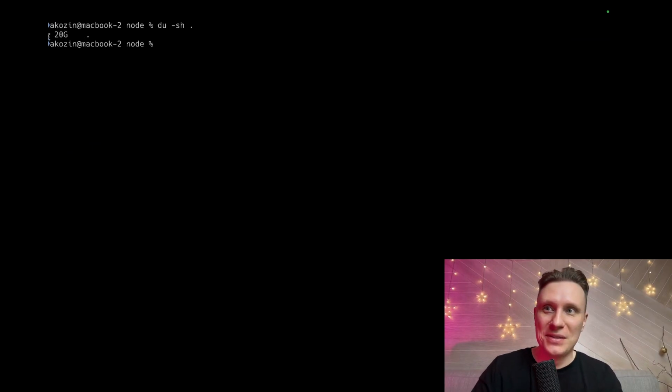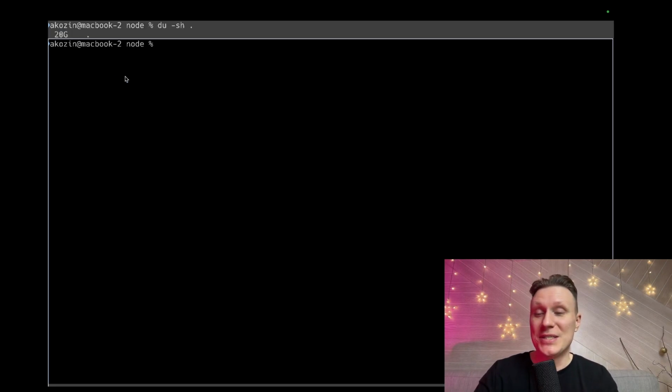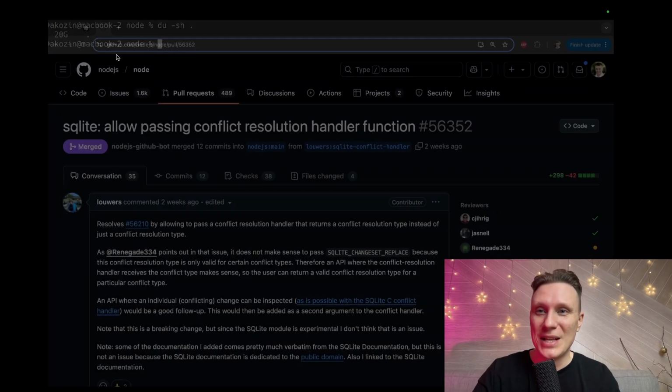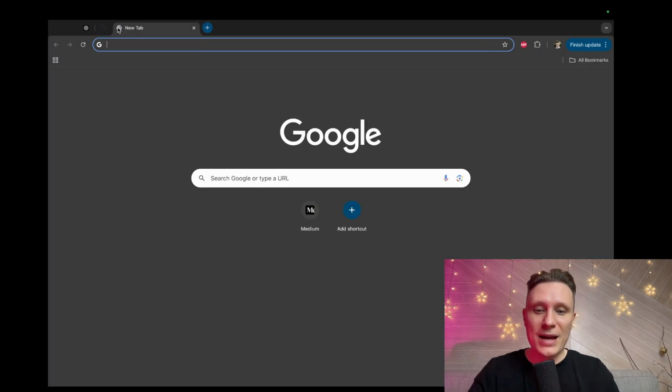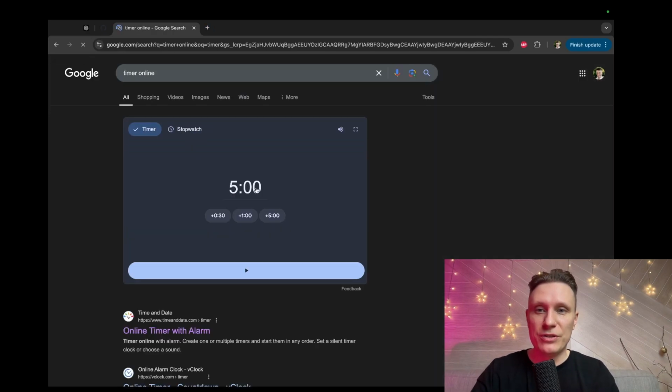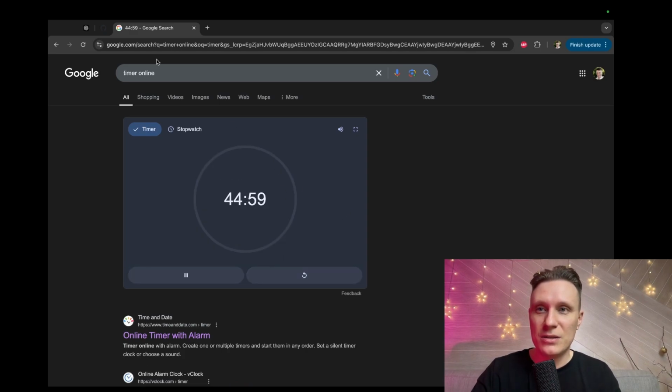By the way, look at this, it's 20 gigabytes. If you compile this stuff from source, its weight is 20 gigabytes. It's insane. I don't know what's in this, but my disk is pretty limited. Don't forget, I forgot to put on my timer. Timer online, okay, 45 minutes. I have a daily job I need to procrastinate on, so I can't do more than 45 minutes. And start. Okay, let's start solving it.